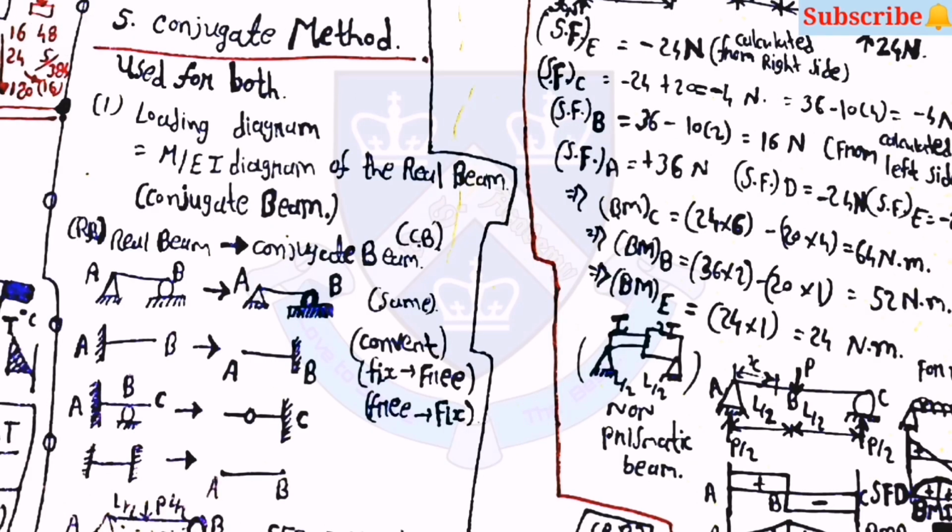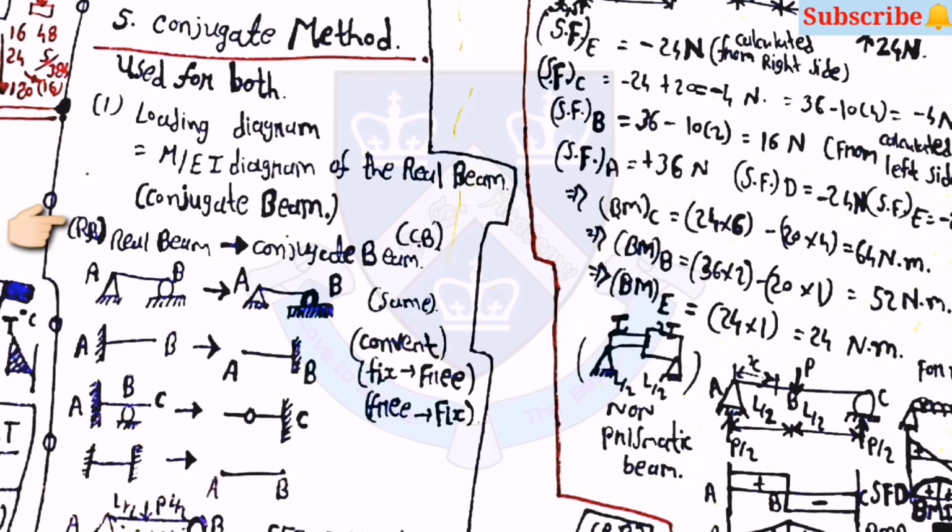Then the fifth one is the conjugate method. This method is also used for both types, prismatic and non-prismatic bars. Here the loading diagram is equal to the M by EI diagram of the real beam. First we have to convert the real beam to the conjugate beam. For that, these are some rules for the conversion.